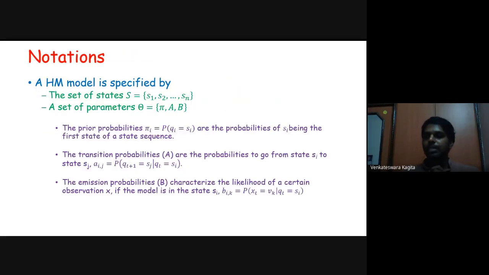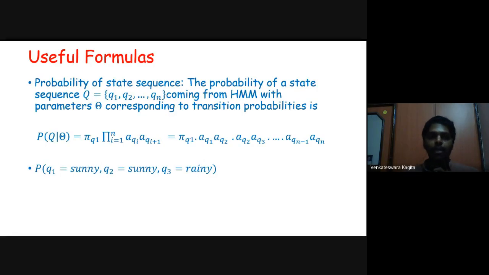So given this state information, given this data, that is the set of states and set of parameters, there are a few useful formulas to calculate different probabilities. Suppose we are interested in determining the probability of a state sequence, like we have determined in one example: what is the probability that Q1 equal to sunny, Q2 equal to cloudy, and Q3 equal to sunny. So that is the example that we have seen, right?